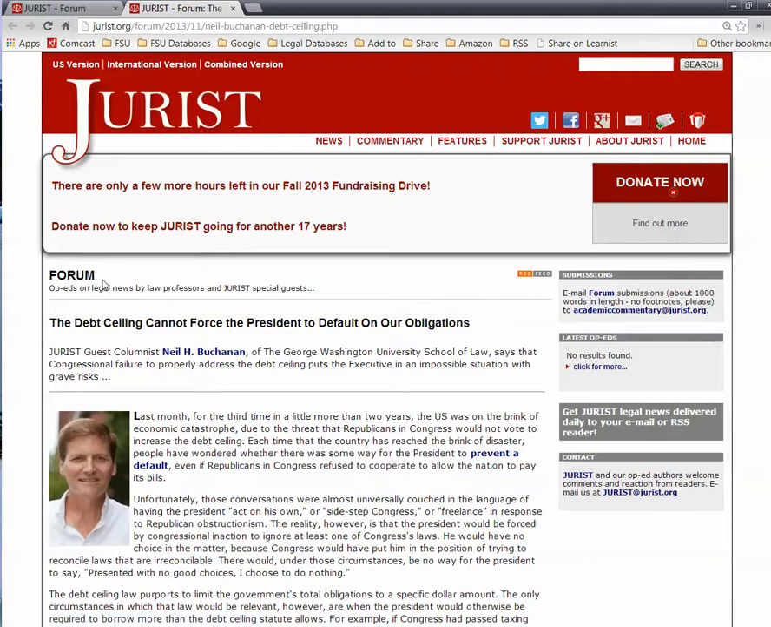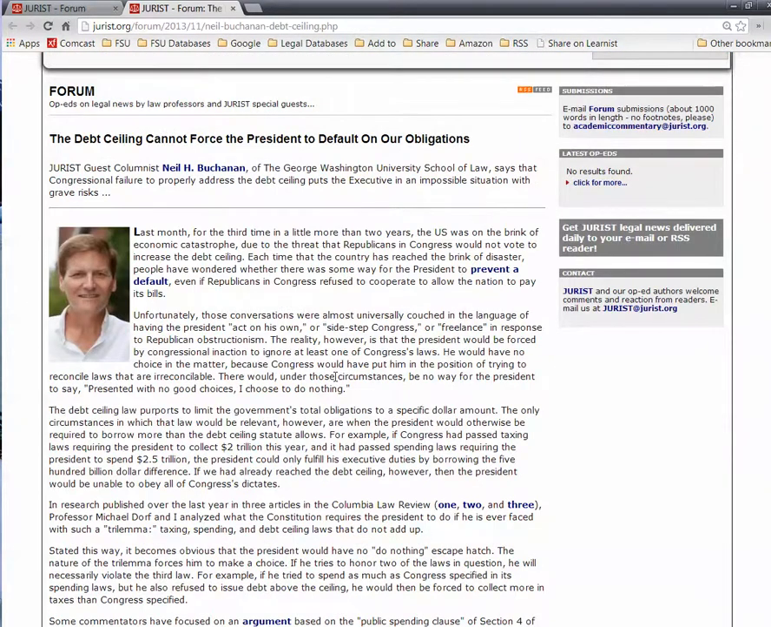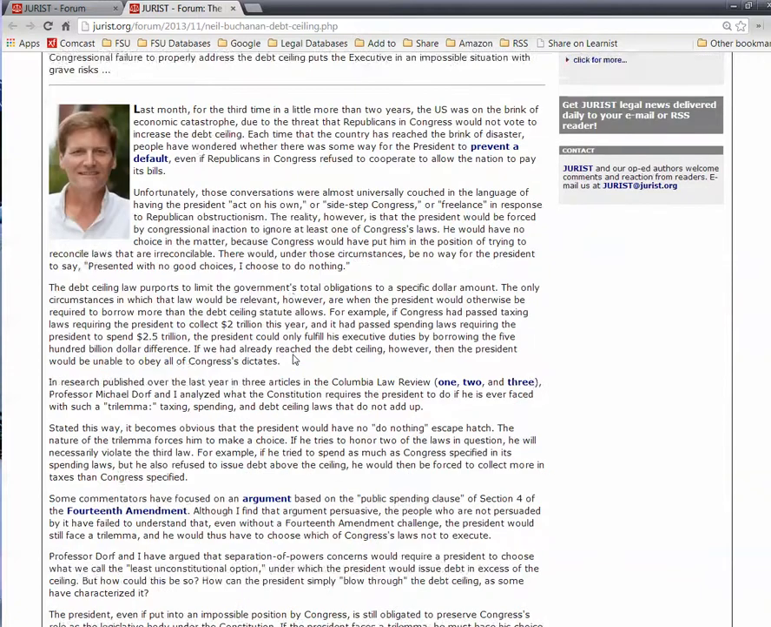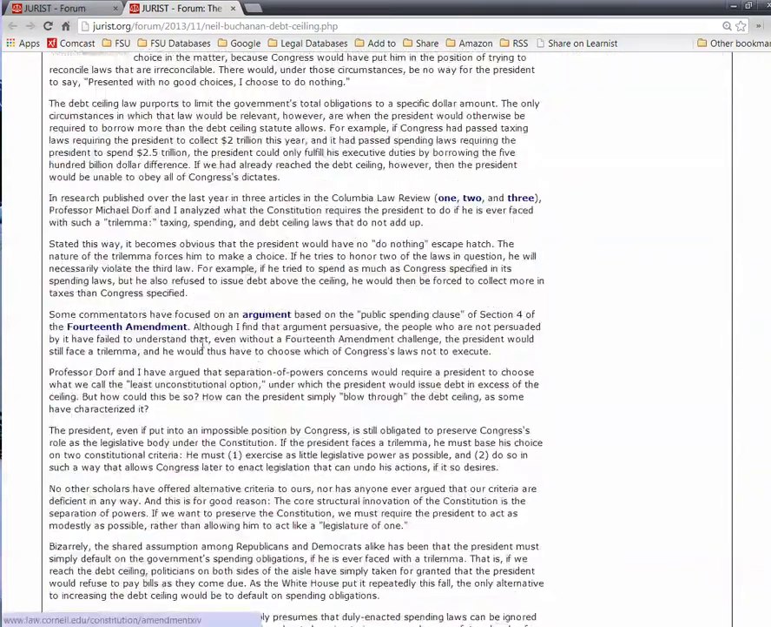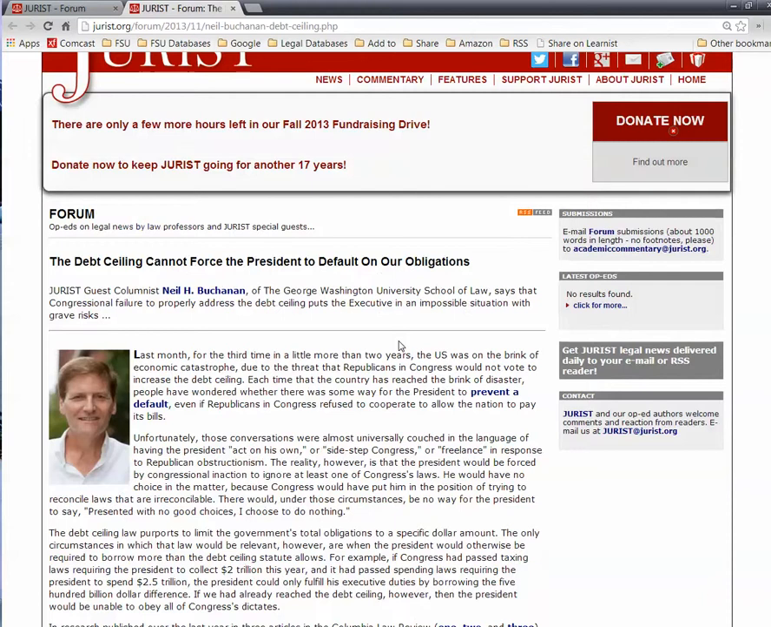Again, if you click on any of these forum articles, they're a little bit longer than just the news item. They're written by law professors, and here you have the author's name and a picture and his view on this particular issue, and again with links to either other sites that give you more insight or to legal documents themselves.